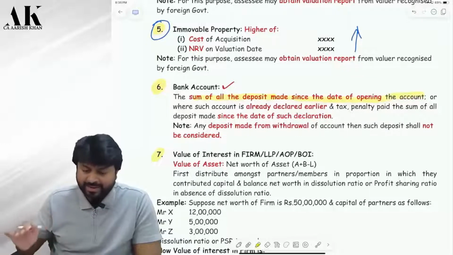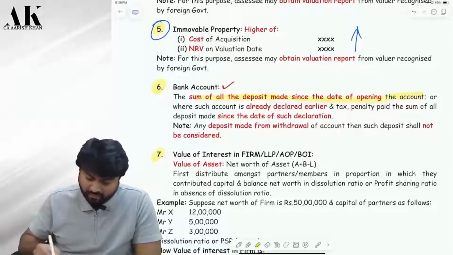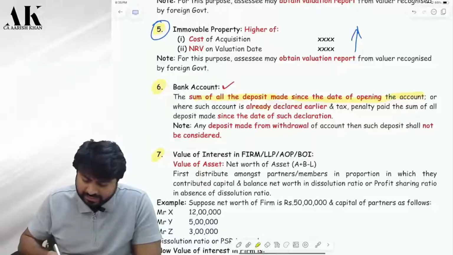Deposited, credited in the bank. You have to consider that as what? As your value. Let's read ahead. Or where such account is already declared earlier, tax penalty paid, the sum of all deposits made since the date of such declaration.